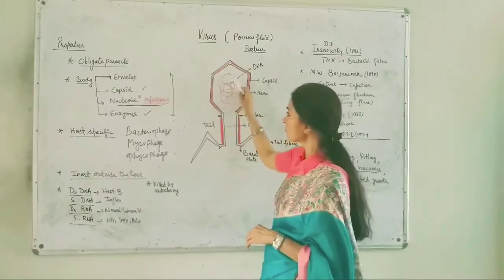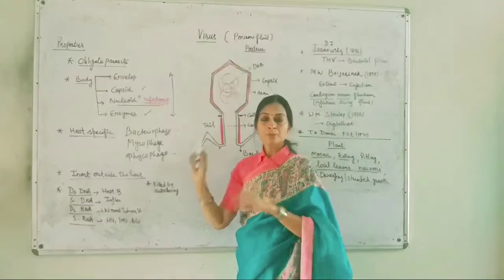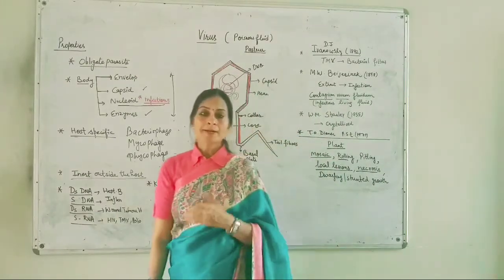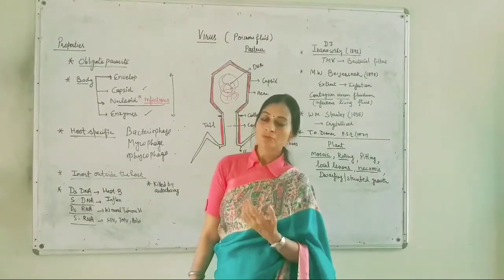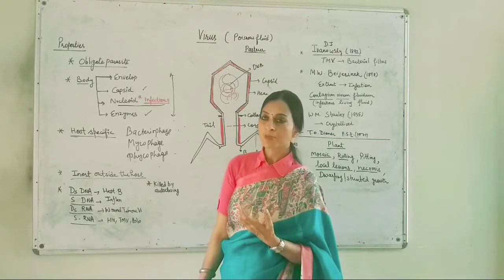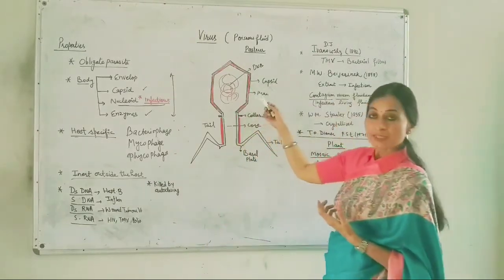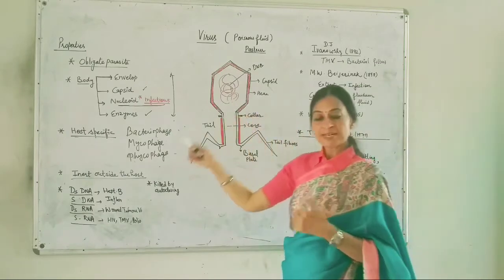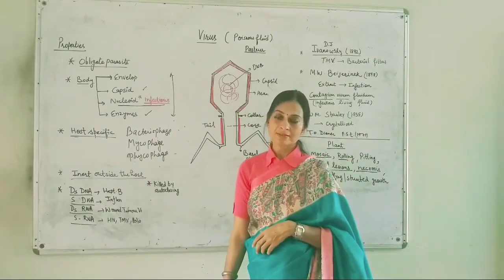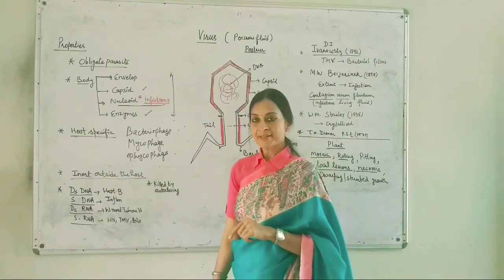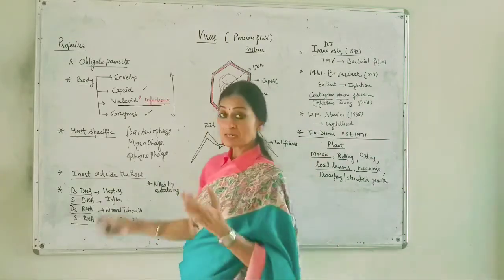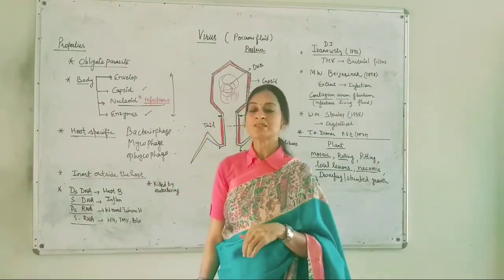Now let's talk about their DNA or RNA, the type of genetic material they possess. Depending upon the genetic material, they can be called DNA viruses or RNA viruses. If they are DNA viruses, they can have single-stranded or double-stranded DNA.